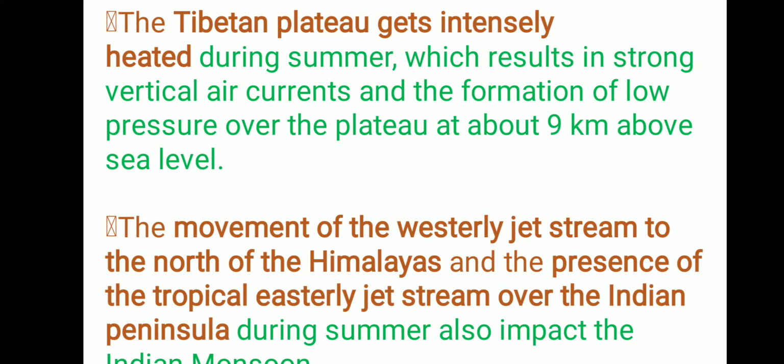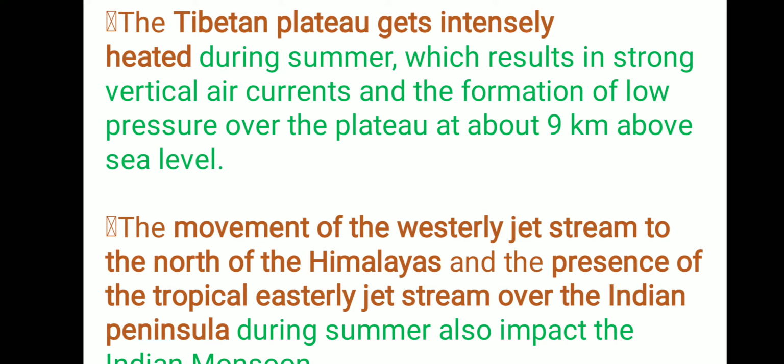They are moving past that area, and easterly tropical jet streams are coming and passing India around 14 degrees. And the westerly jet streams and tropical jet streams are also responsible for the monsoon winds.